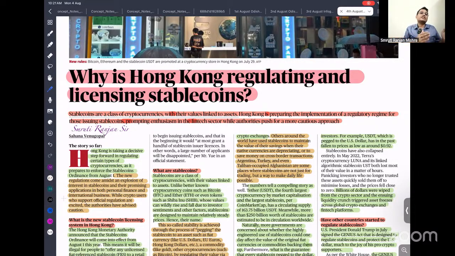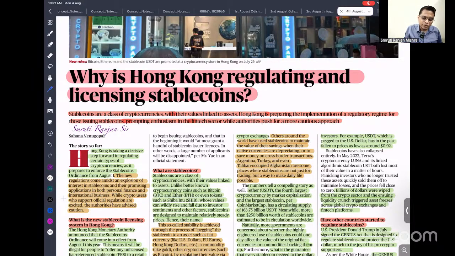But stable coins are those where each coin is backed by a certain stable asset. For example, one coin equals 10 grams of gold is a stable coin. Here each and every coin is backed by some gold or some stable item. So in case there is any trouble, let's say a lack of sentiment, at the back there is gold, so we can sell it and pay our customers. That is what is called a stable coin.